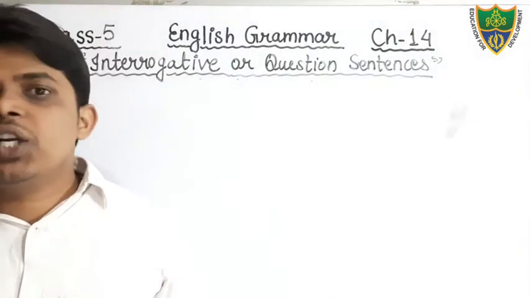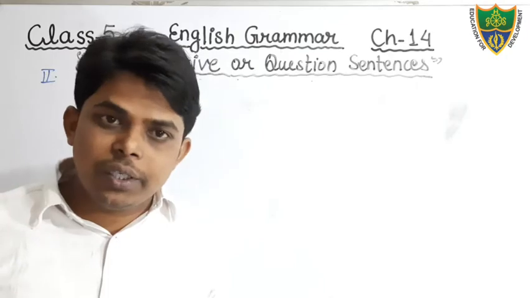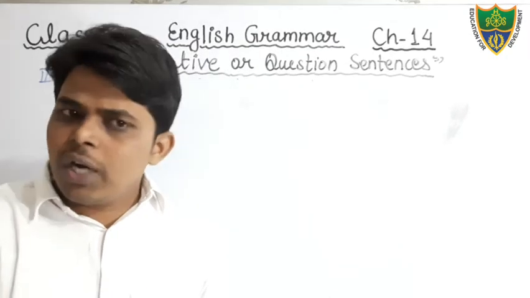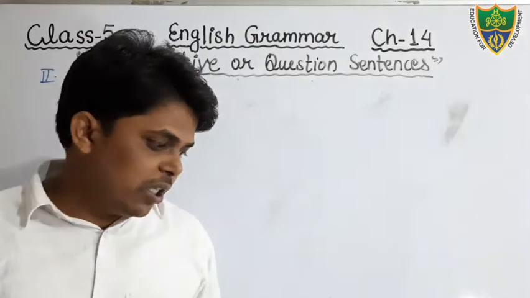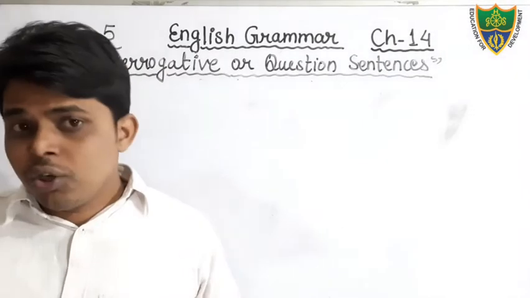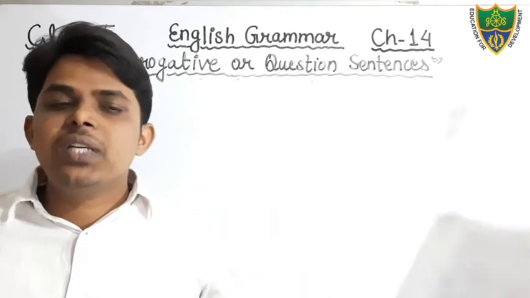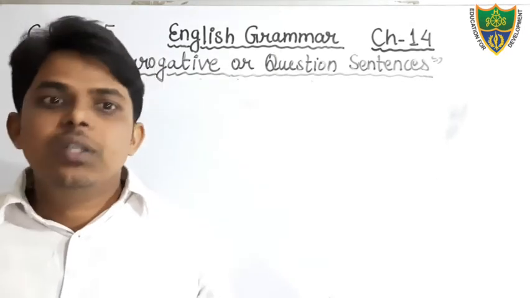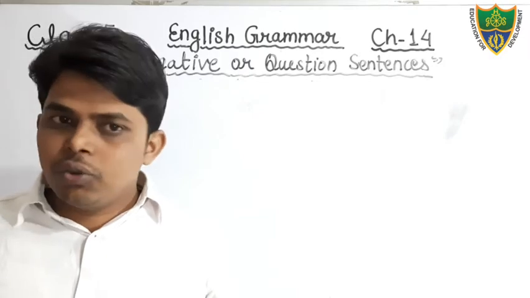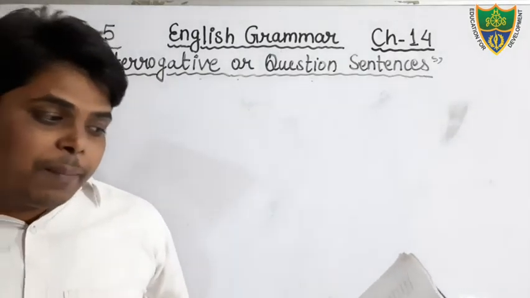But there is no condition that we have to make only WH type of interrogative. You can also make yes/no type of interrogative in these sentences. Dear students, it is written, change the following sentences into interrogative sentences. It is not mentioned here that you have to make either WH or yes/no type, so you can make both. Just see, an example is also given.